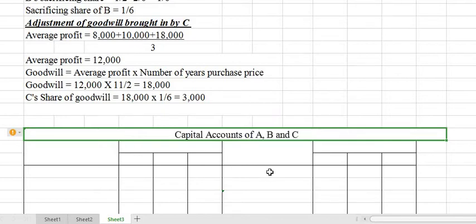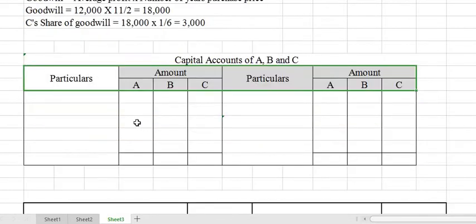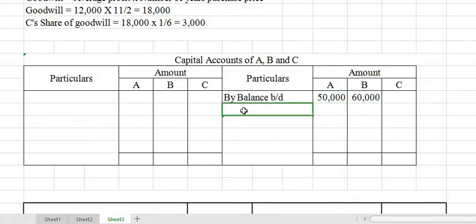Let us see the preparation of the capital account. Capital account of A, B and C. So we are writing, filling the columns, particulars and amounts for A, B and C, both sides. Then let us first write the opening balance. Opening balance brought down we have written for A, B and C. That balance is there in their balance sheet, that we are writing here. A and B, 50,000 and 60,000.